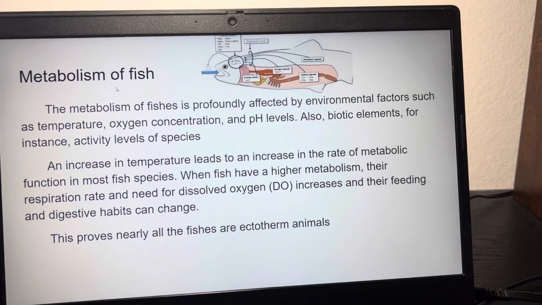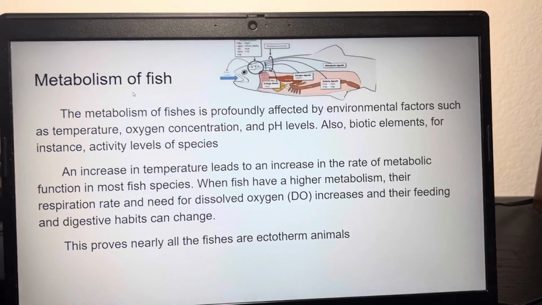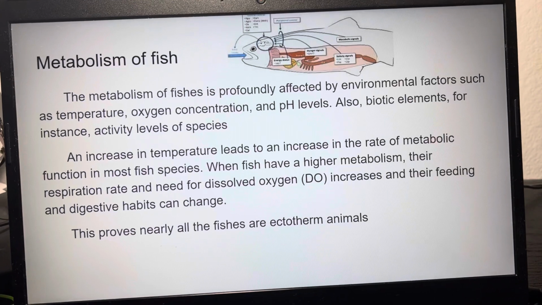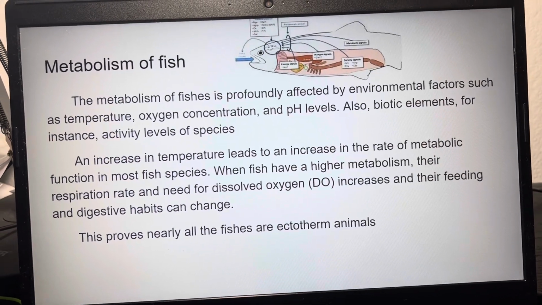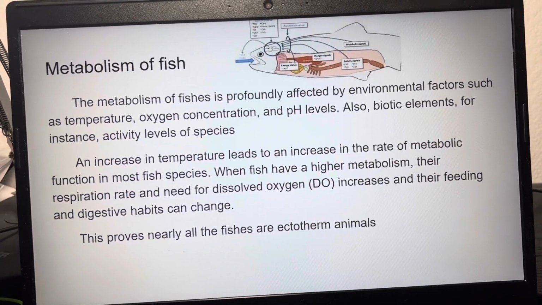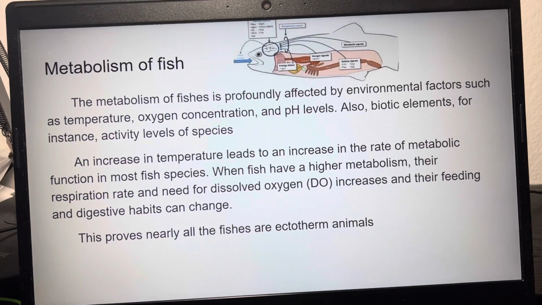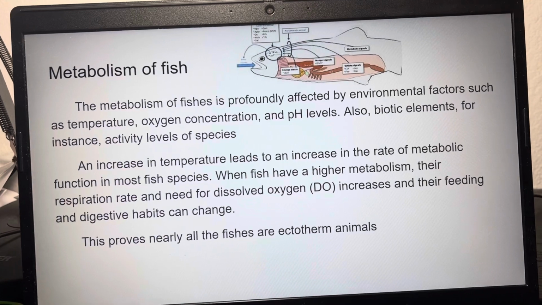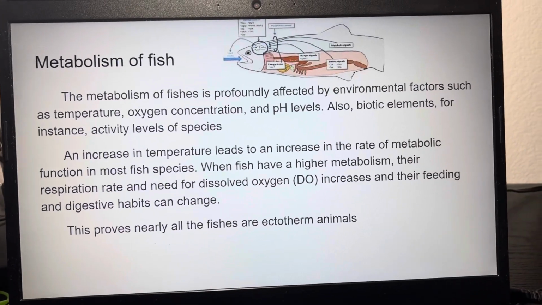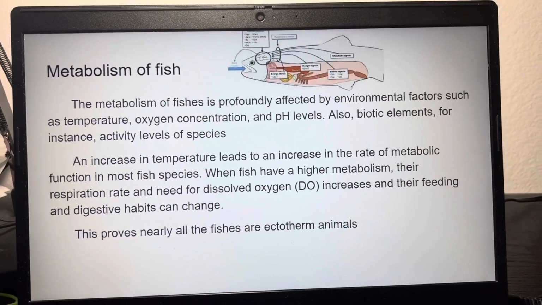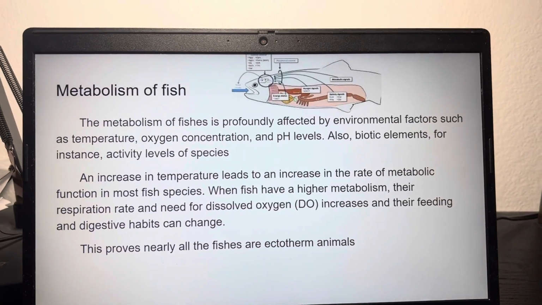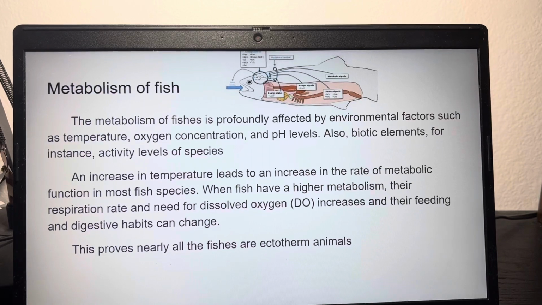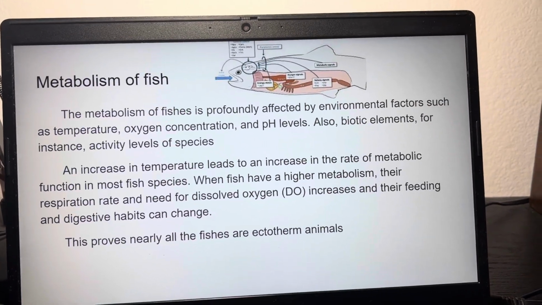So, metabolism of fishes. The metabolism of fishes is profoundly affected by environmental factors, like the oxygen concentration in the water and the pH values. Also, the biotic elements and the activity levels of these species could influence the metabolism of fishes. So there are a lot of factors in there, but one of the most important factors is the